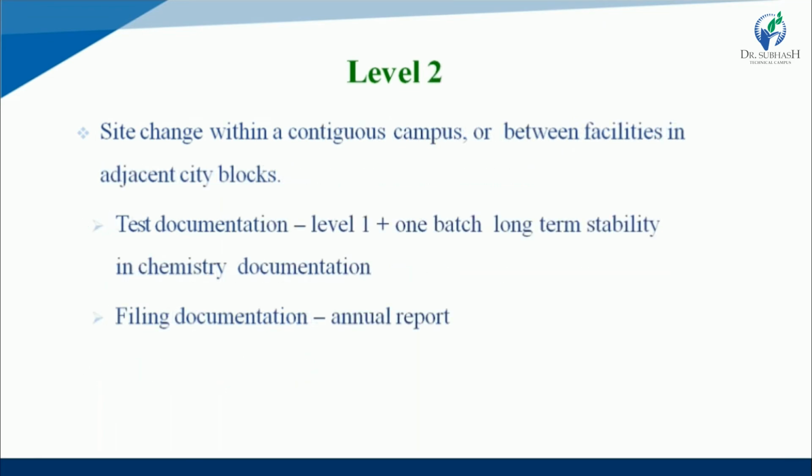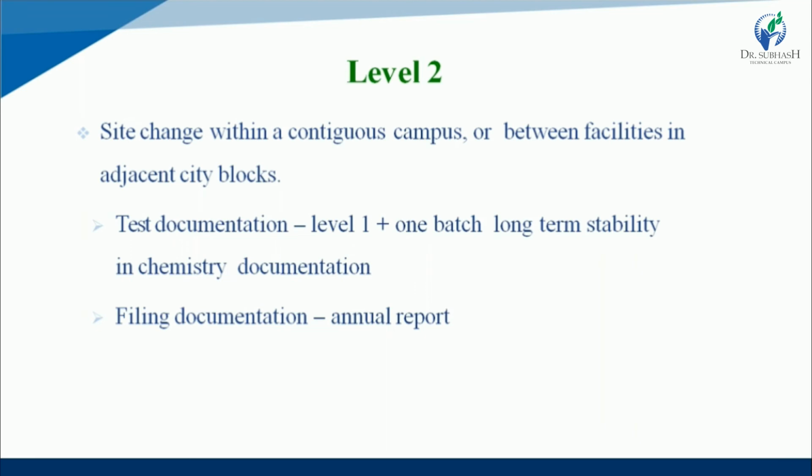For level 2 changes, site change within a contiguous campus or between facilities in adjacent city blocks. So that is in level 2 changes. So some type of moderate change, if any changes in the campus or between the facilities in the adjacent city blocks. Test documentation.